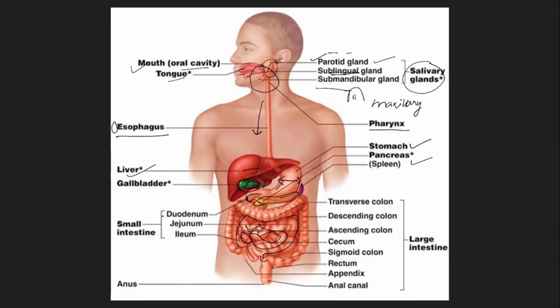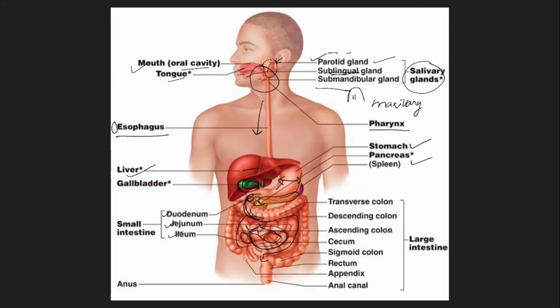We have the initial shortest region called the duodenum. The C-shaped structure that we see here is the duodenum region. Then we have the jejunum and the ileum. Jejunum and ileum are relatively similar in length, and this is the region where they are completely coiled. Moving on to the next part, the ileum then opens into the large intestine.